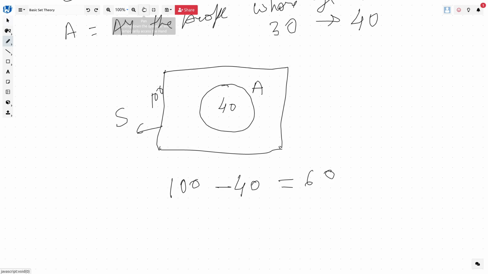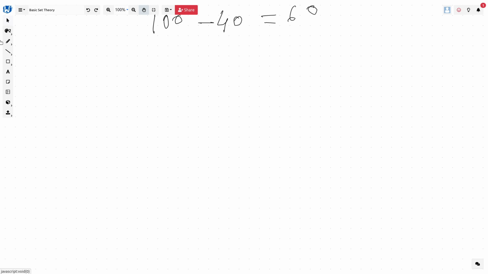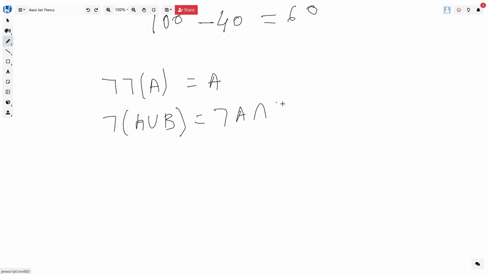We have also seen a few of the things which we will be using, which we will be seeing through the Venn diagram now. So the first thing which we have seen is not of. Let's say not of not of A is always A, right? Then we have said not of A union B is nothing but not of A intersection not of B, right? Please note I am not using the words and or or, I am using the words union and intersection here. Not of A intersection B is not of A union not of B.